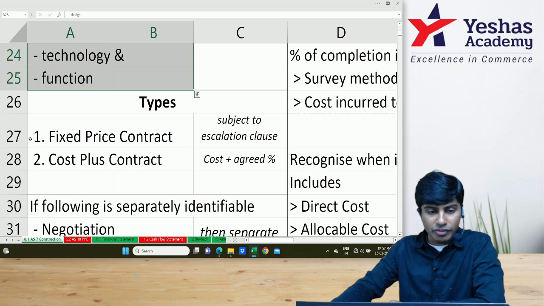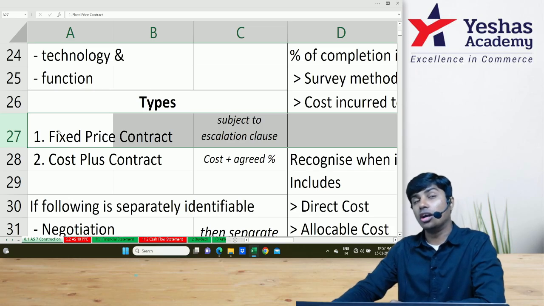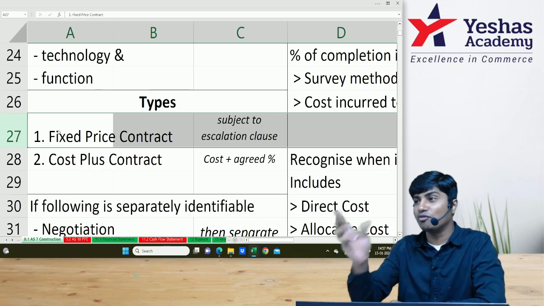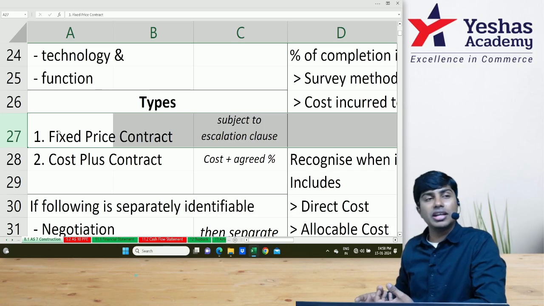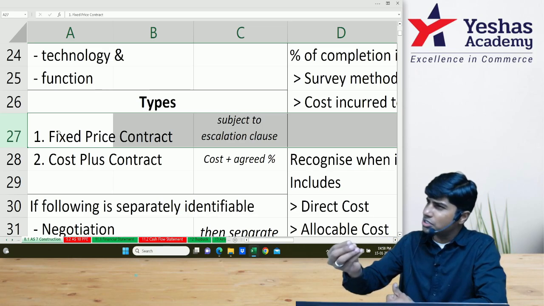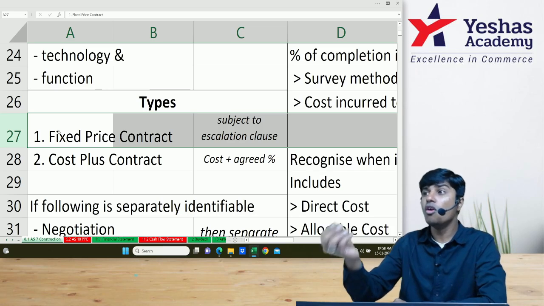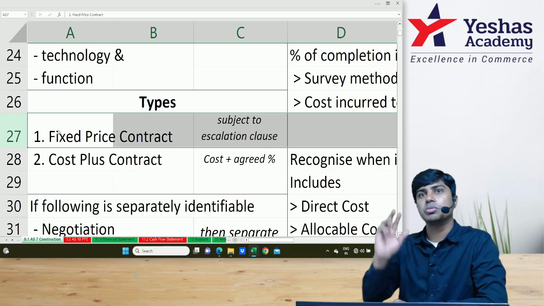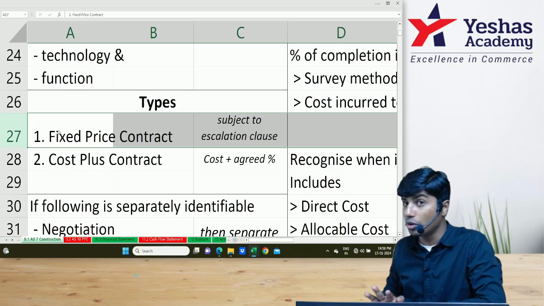However, though we use the word fixed price contract, the contractee can promise the contractor an escalation clause, meaning the contractor will be eligible for a certain percentage of increase in the contract revenue for increase in the contract cost by a certain percentage. I hope you got this.